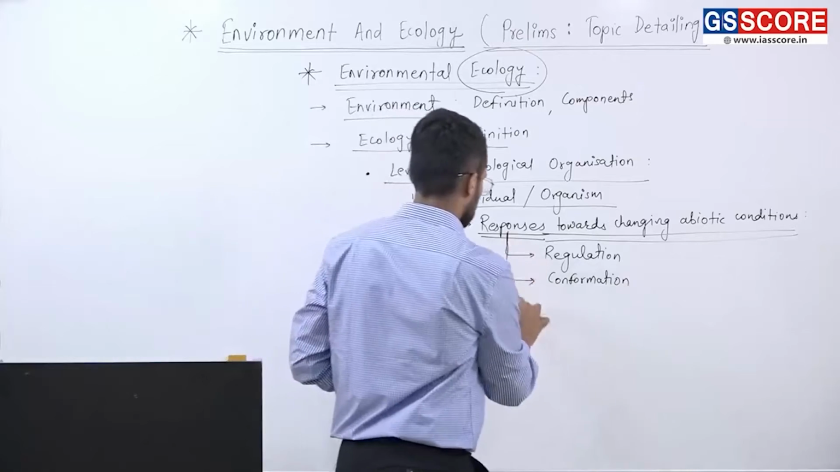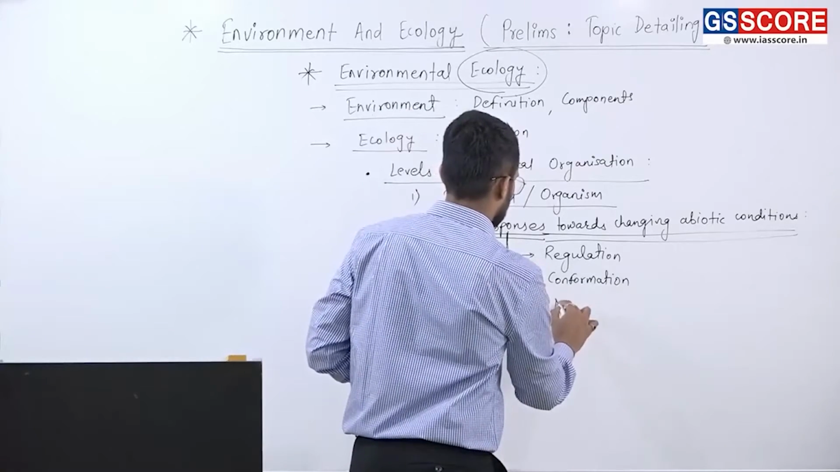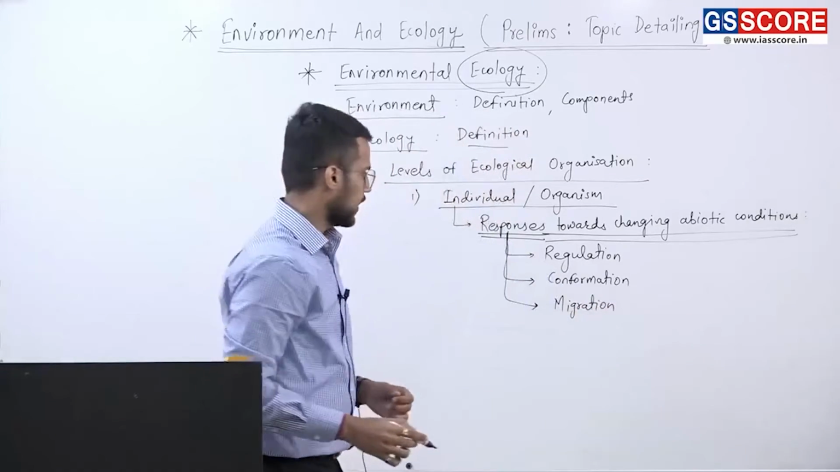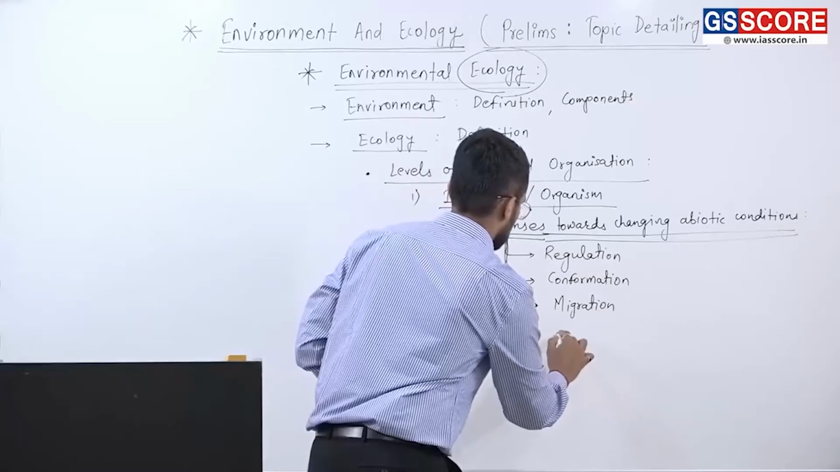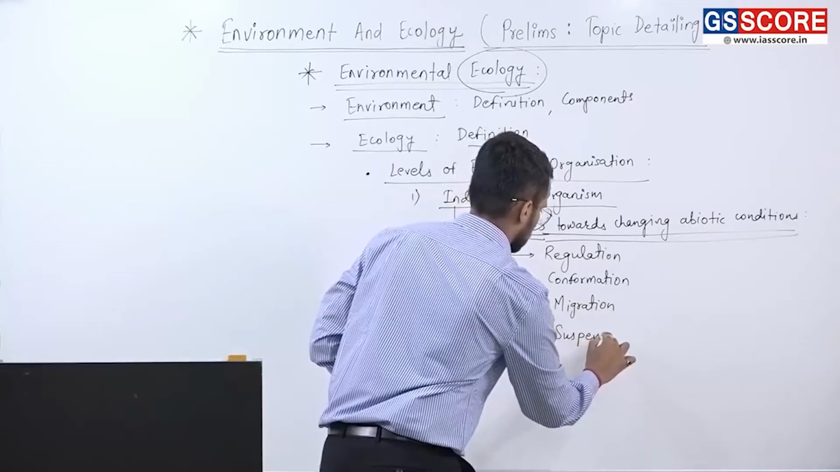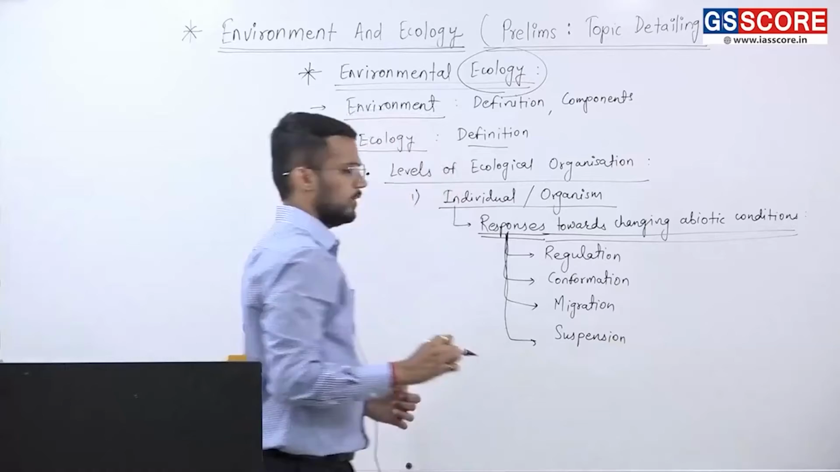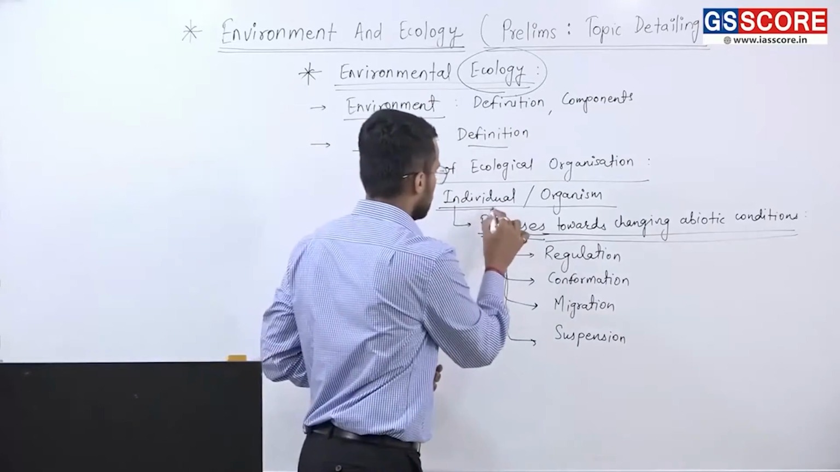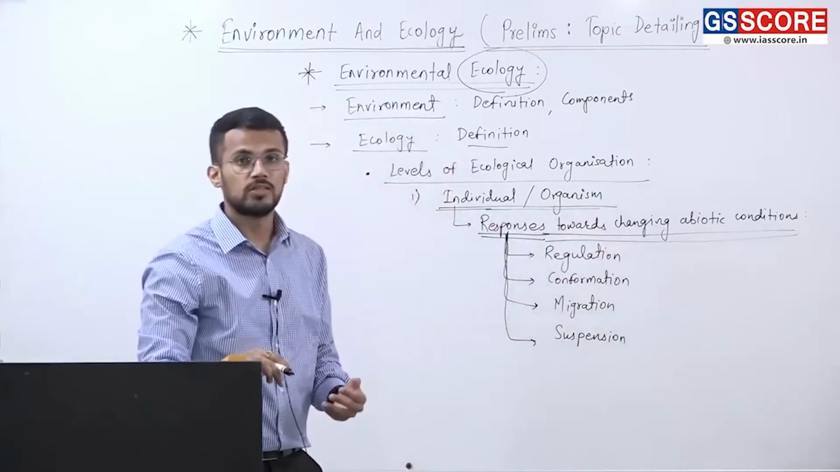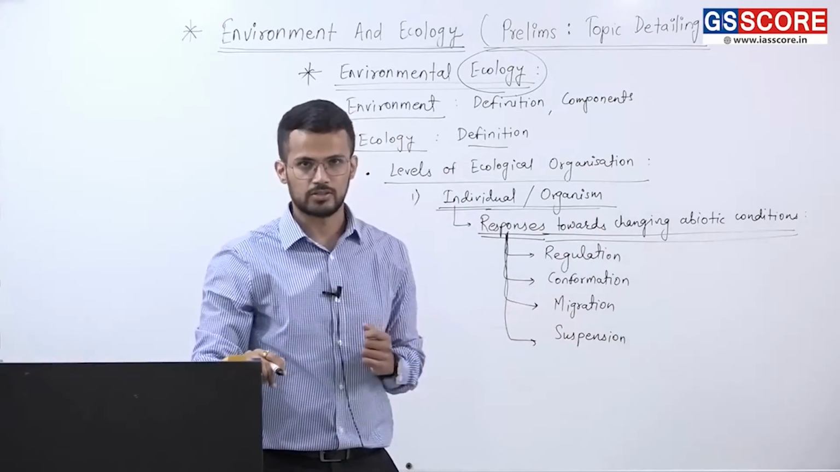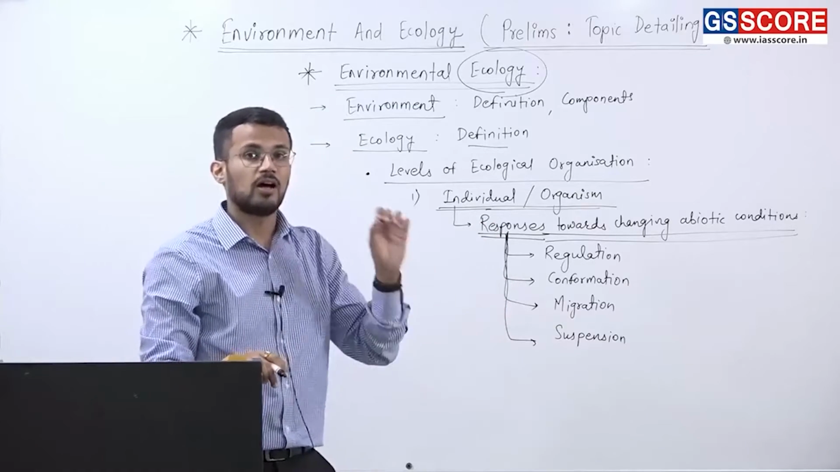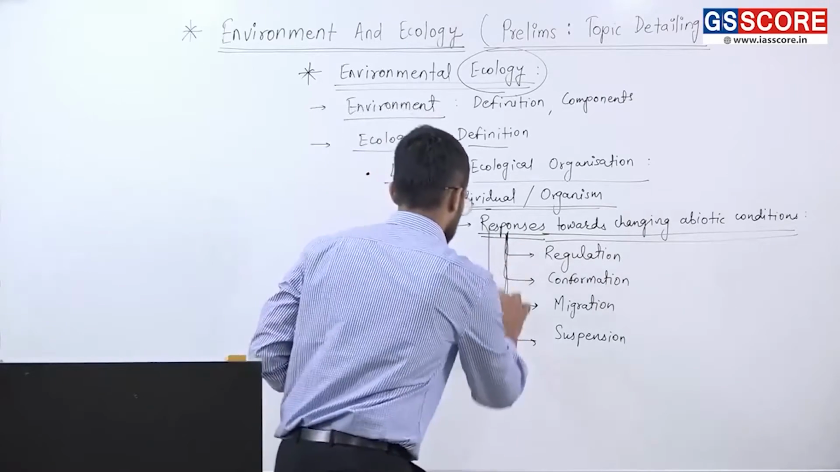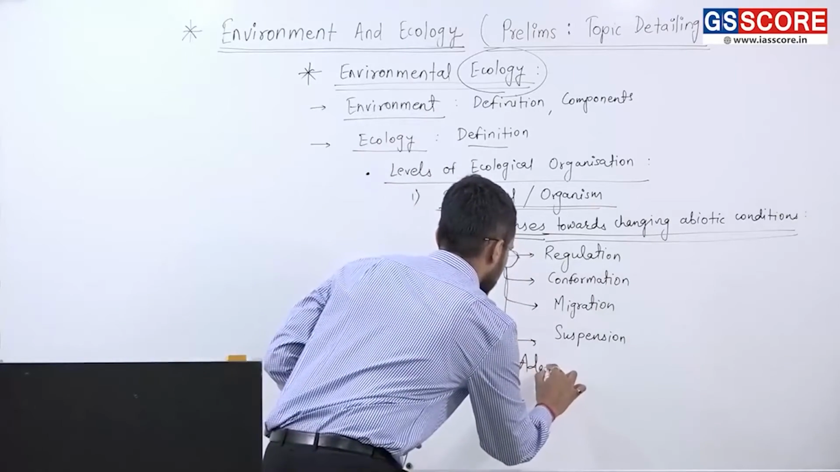Third response is migration. And fourth response is suspension. Right? So these are the responses that are shown by individual or organism towards changing abiotic conditions. And these responses are a kind of adaptation only.